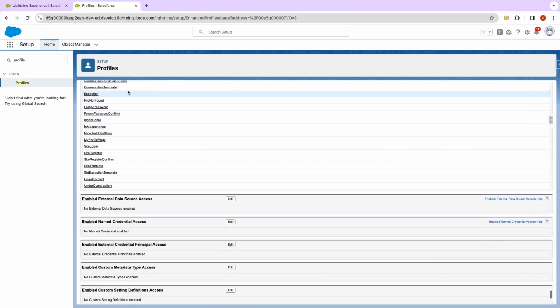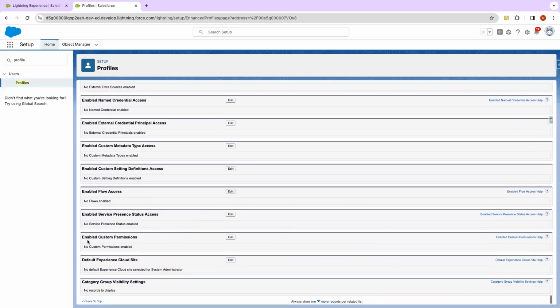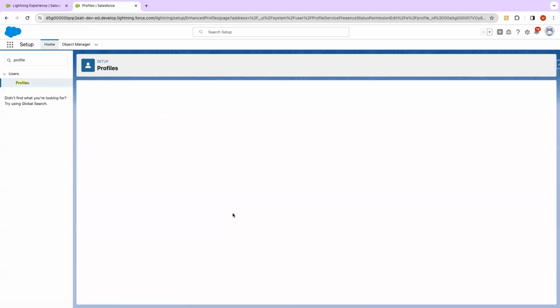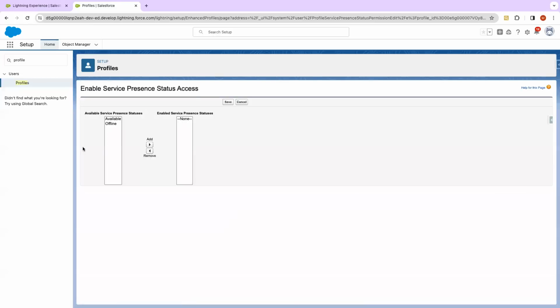Yeah, you can see enable service presence status access. You will click on edit and you will get all the options available. You will have to select these options and make them available for this user and save this. Okay.